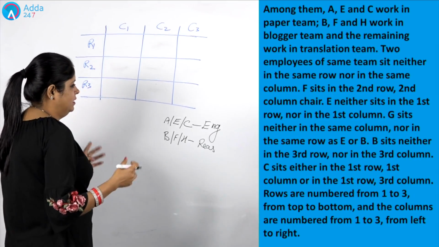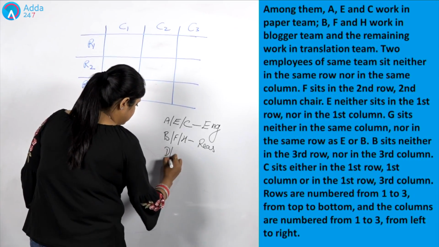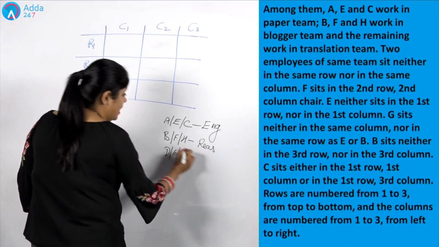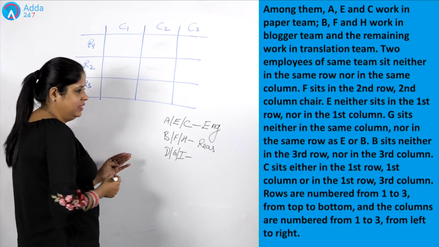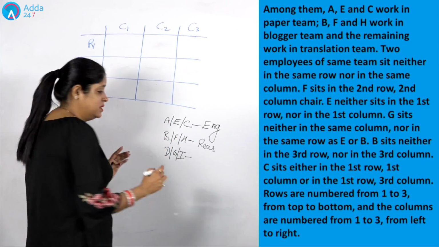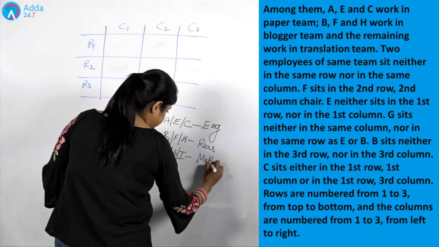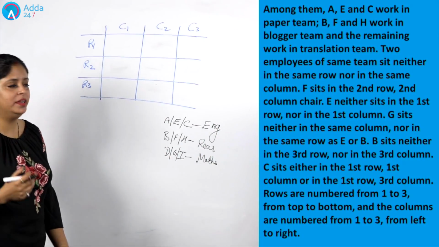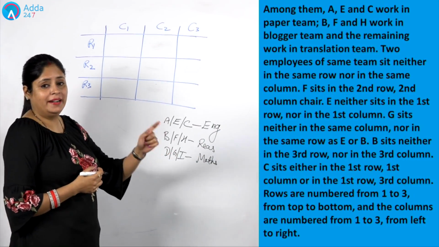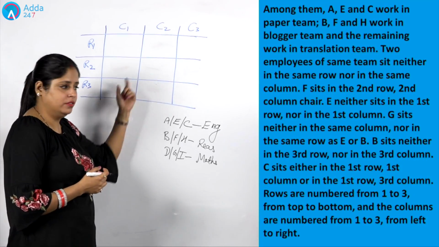And the remaining ones are D, G and I, who prefer the left subject, and the left subject is maths. So this was the information. Further, they explained the line which I explained, taking an example of reasoning itself.